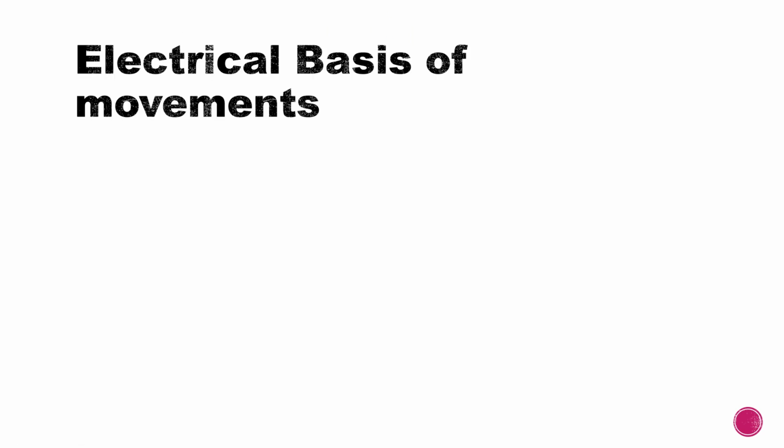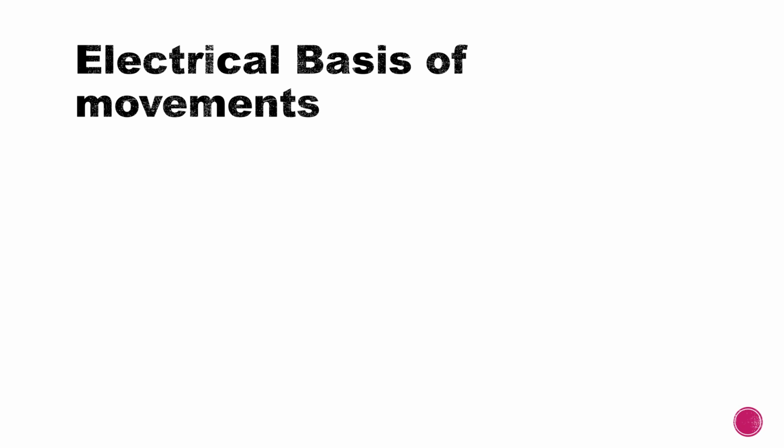Now, what is the electrical basis of the movements? What does it mean? Before any mechanical movement can occur, there is an electrical event. First an action potential has to be generated, then only we can get a movement, that is, a mechanical event. First there is an electrical event, and due to that electrical event we get a mechanical event.